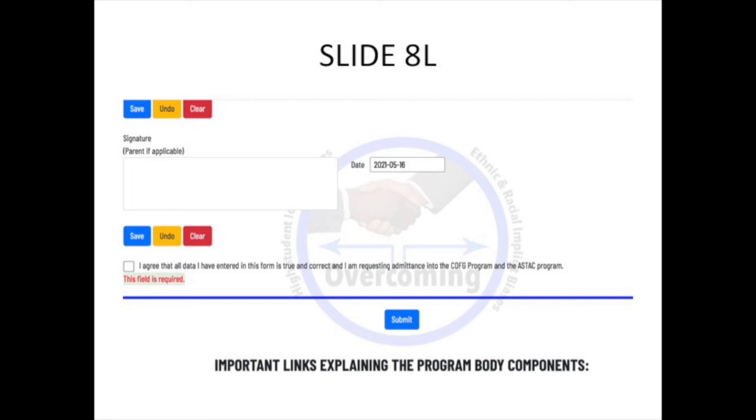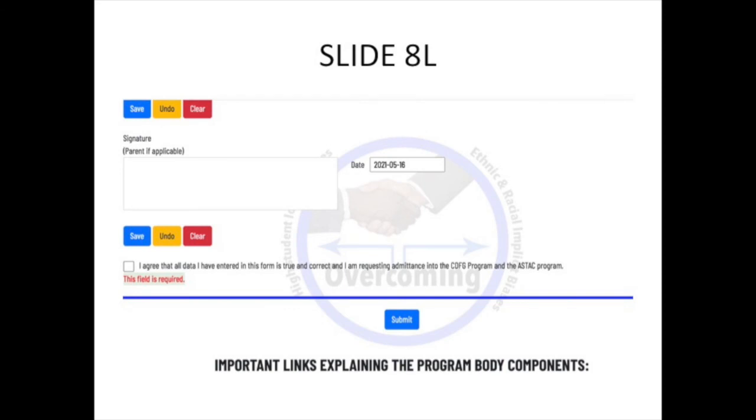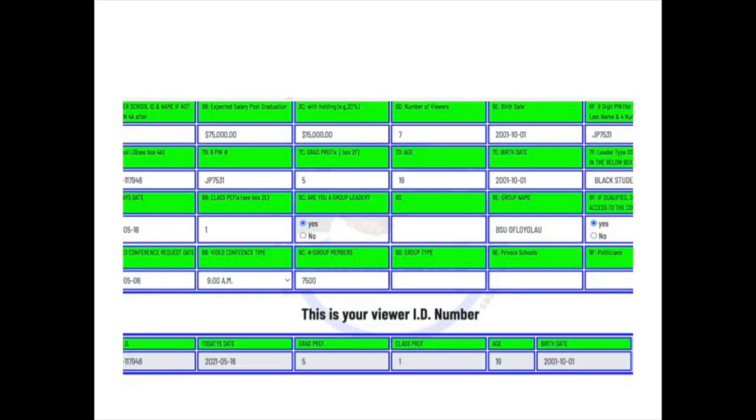Now you check our Facebook post, which will be posted and updated every Sunday evening approximately 2 weeks after the first 30-day period, for your viewer ID number, excluding your PIN and your first name. When you see your name and ID number, you then send in your SOI with the confirmation box checked. This will assure your place in our audience and you being on your way to enjoying the benefits of the college debt-free graduation program, including the benefits of overcoming ethnic and racial implicit biases.